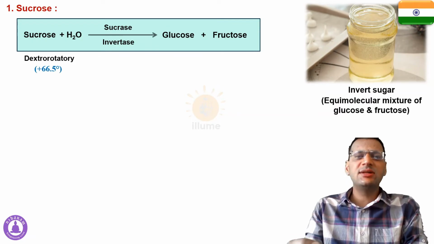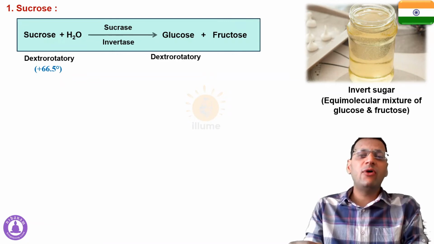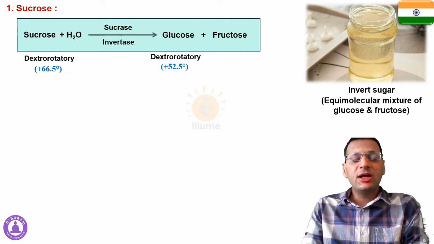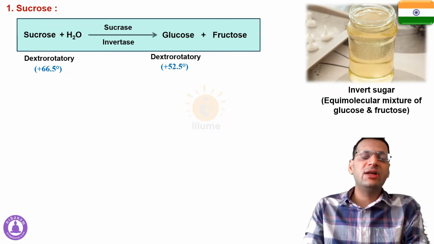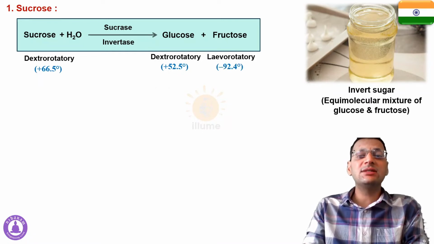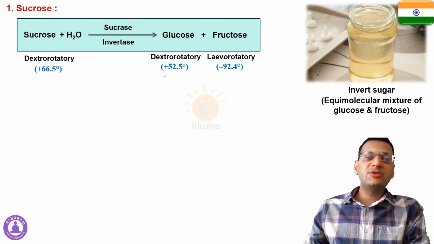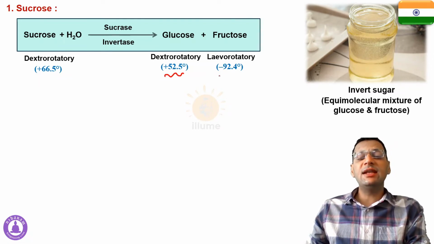And the products that are formed by this hydrolysis are glucose and fructose, and we all very well know that glucose is dextrorotatory with optical rotation of plus 52.5 degree, but fructose is levorotatory with an optical rotation of minus 92.4 degree.